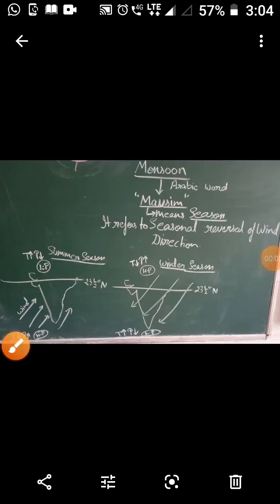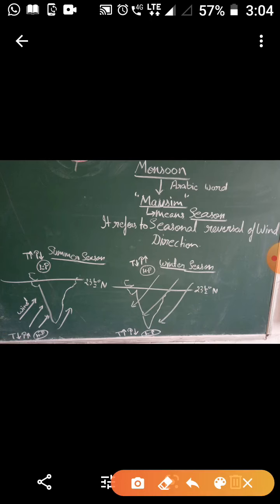Children, as you all know, India has a monsoon type of climate. The word monsoon is derived from the Arabic word mausim, meaning season. It refers to the seasonal reversal of wind direction. Children, here we will study how this seasonal reversal of wind takes place. You see two maps. In one map I have written summer, and the other is winter season.